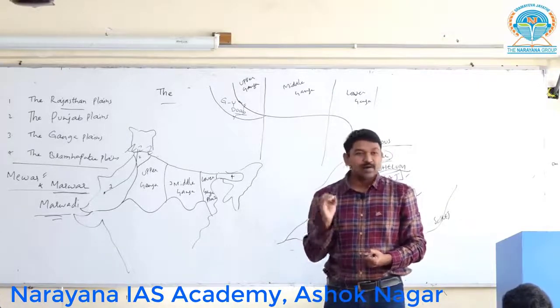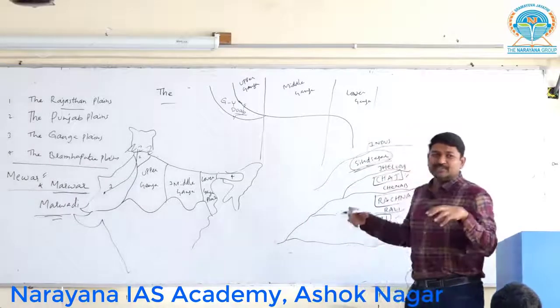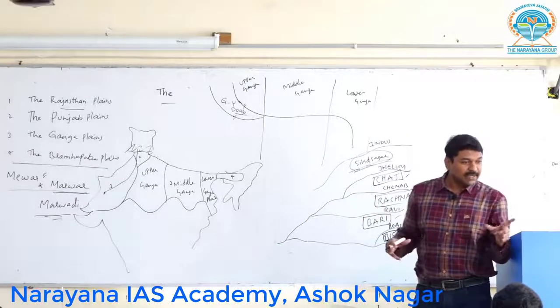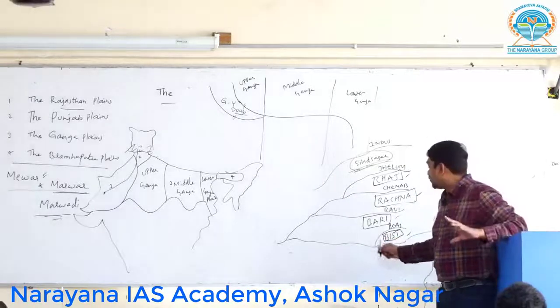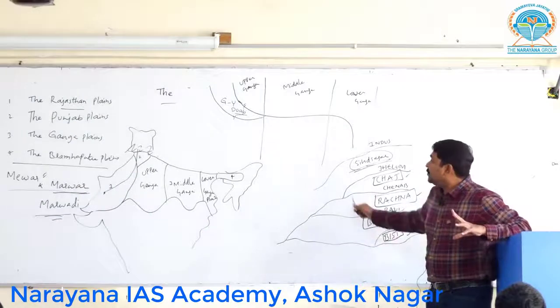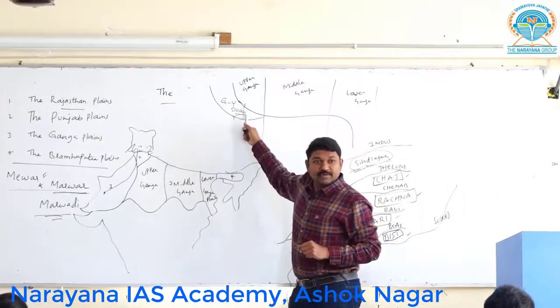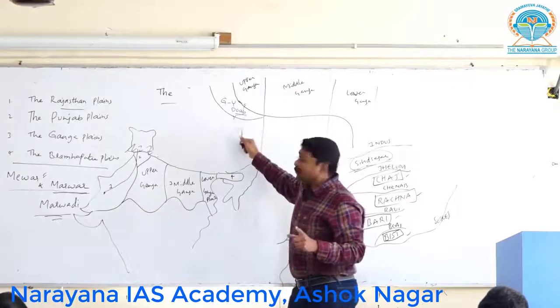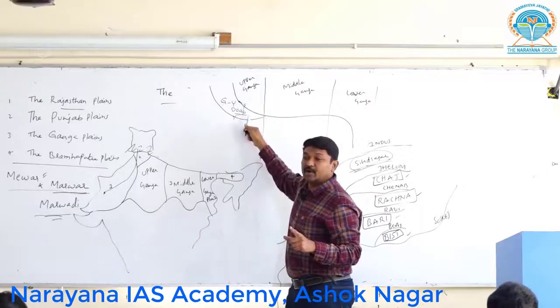If we do the homework right now, then no one will tell you to search like this or see like this. It is you alone who needs to check all these things. What are the important cities that fall under Bari? What are the important cities that fall under the Ganga Yamuna Doab region? You need to check, okay? The first and foremost area within the Upper Ganga plain is called the Ganga Yamuna Doab.